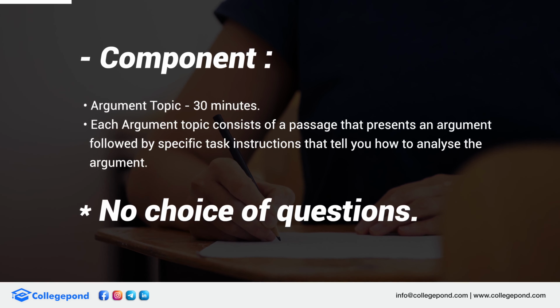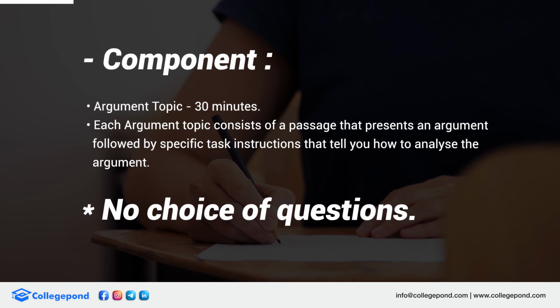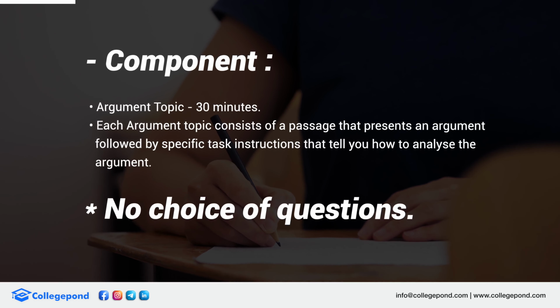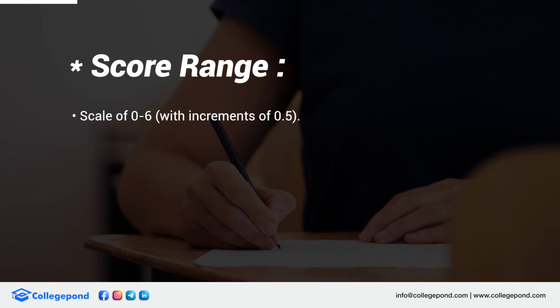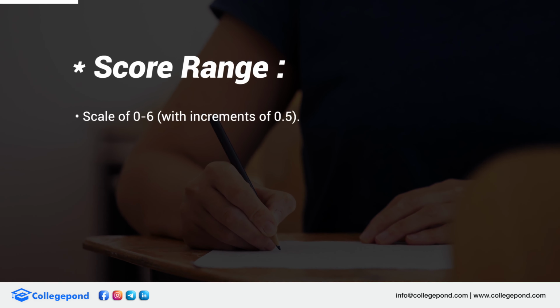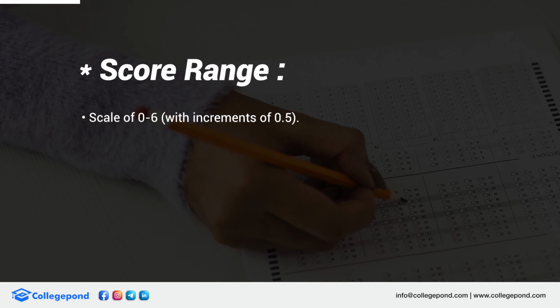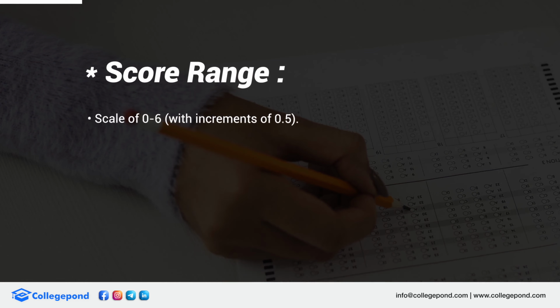If your AWA is pathetic and your SOP or your essays are excellent, the admission committee might think that the essays were not written by you. So AWA actually plays a crucial role. Even if you get an average score, I'm not saying get a 5.5 or 6, I don't care. As long as you get an average score, that's fine. I want a 50 percentile bare minimum. You will see a topic and you will have 30 minutes to write an essay on the topic.